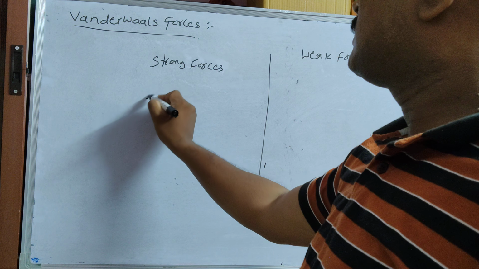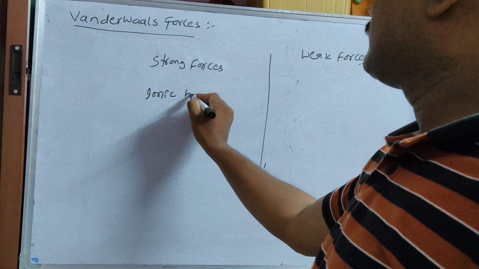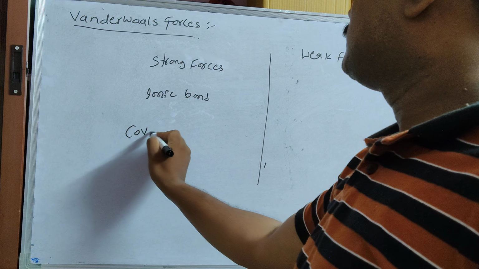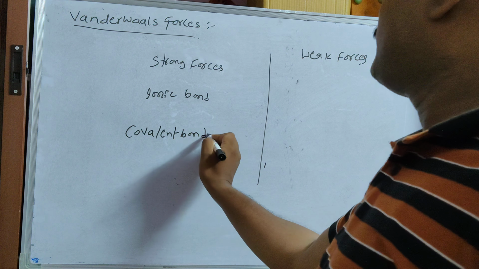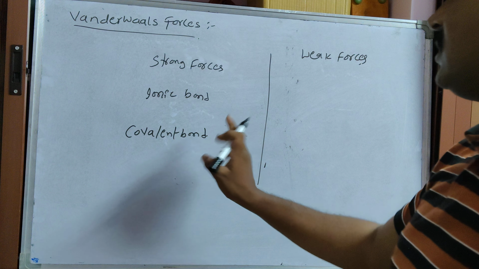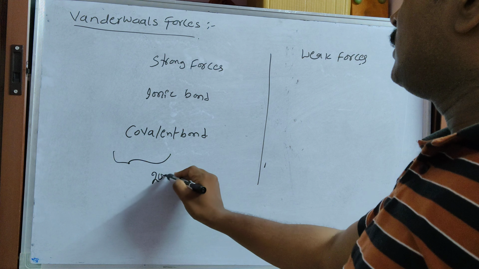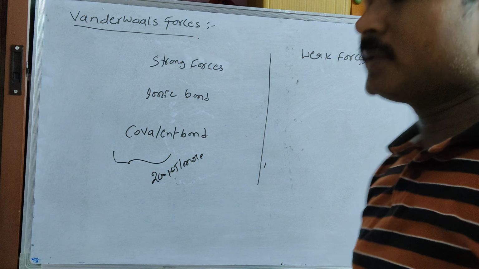The first one is the ionic bond and the covalent bond between the atoms. These are strong forces. Nearly 200 kilojoules or more of energy is required, like this.